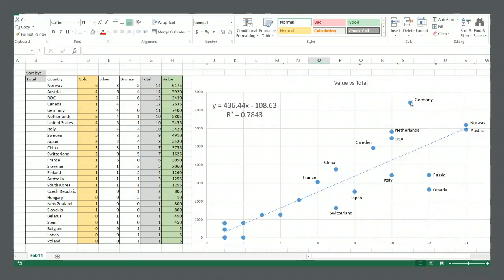We certainly see Germany still standing out in the values of the medals that it's won, because they've got a lot of golds, even though we're not graphing golds here. We see it in the values of the medals won, although the total medals is lower.